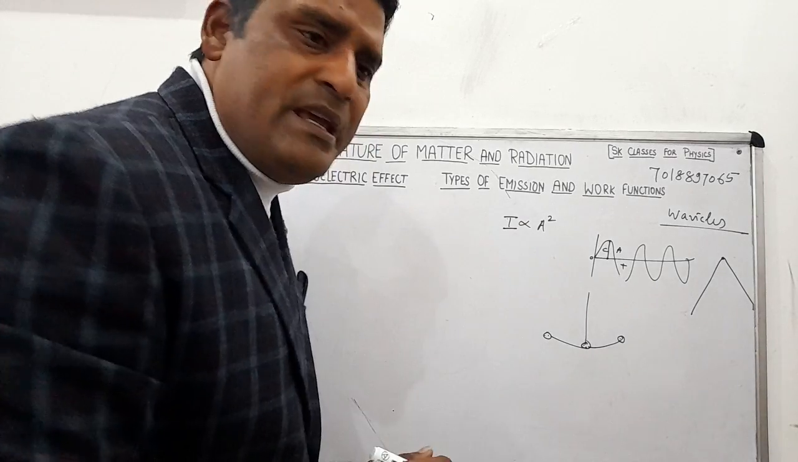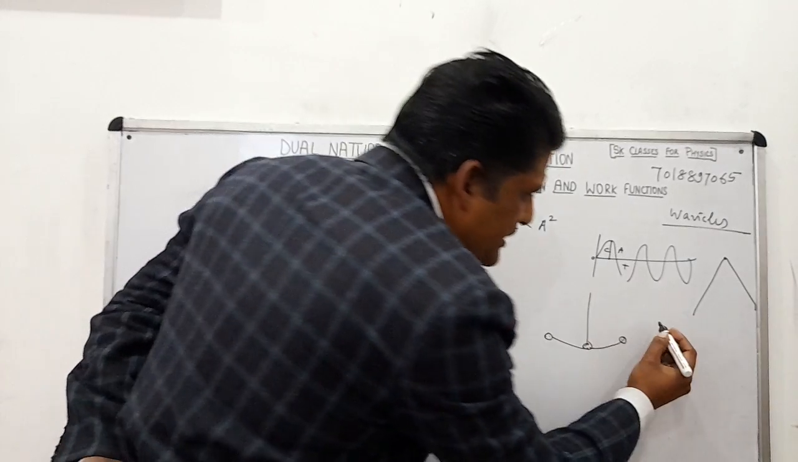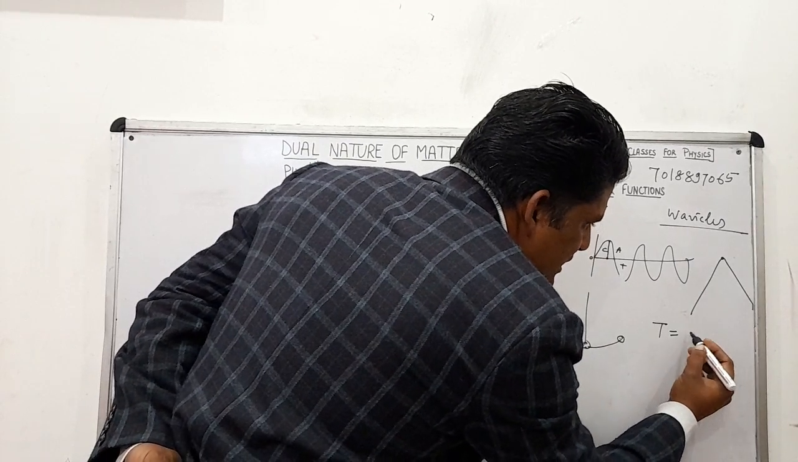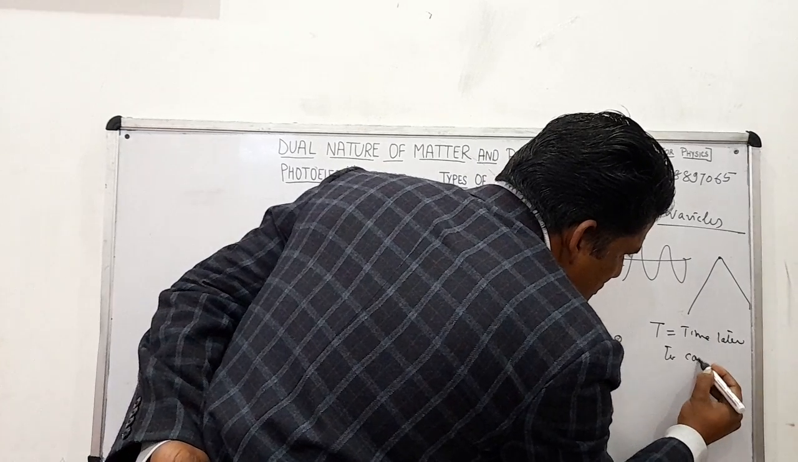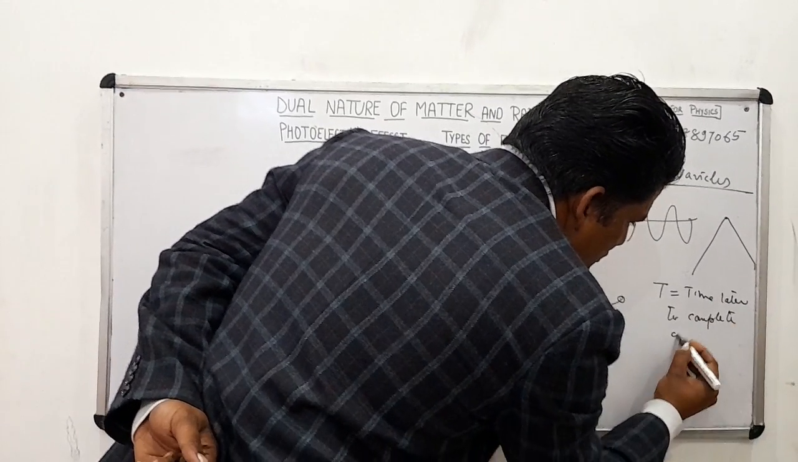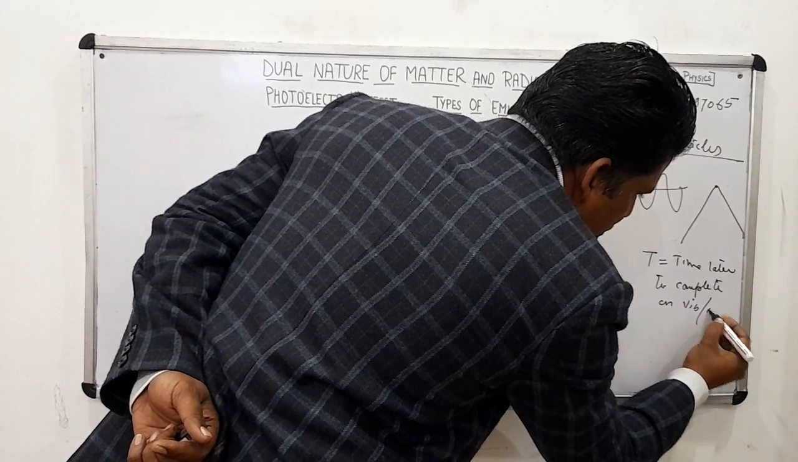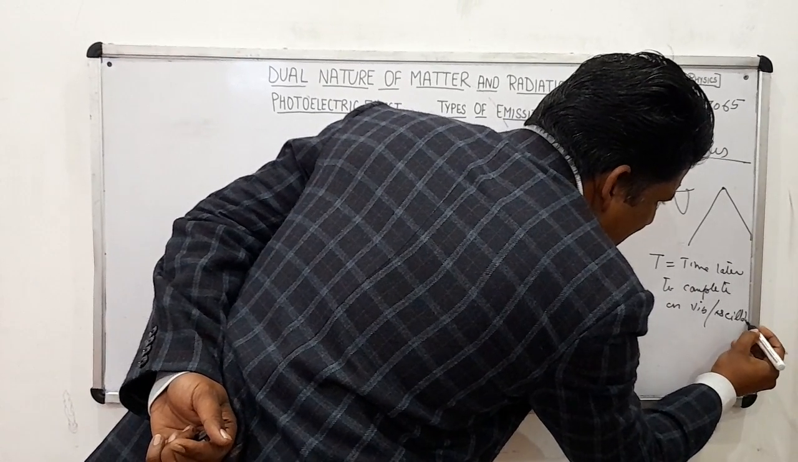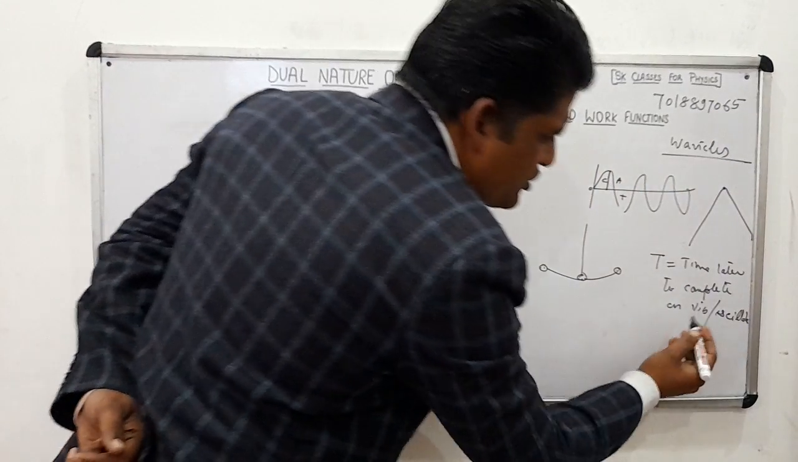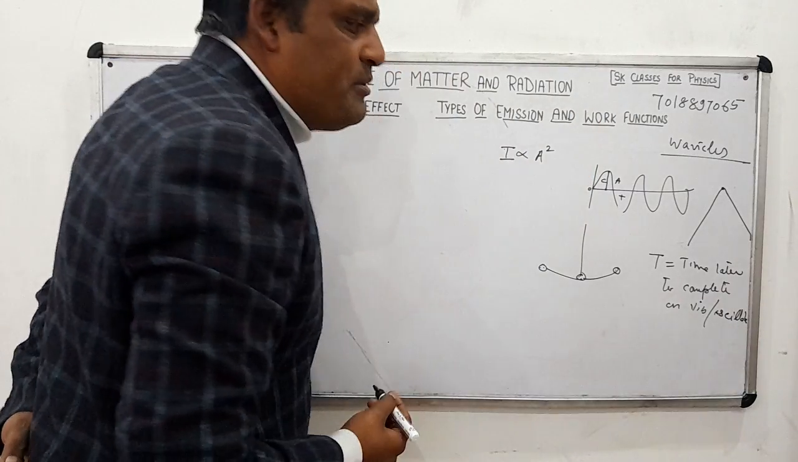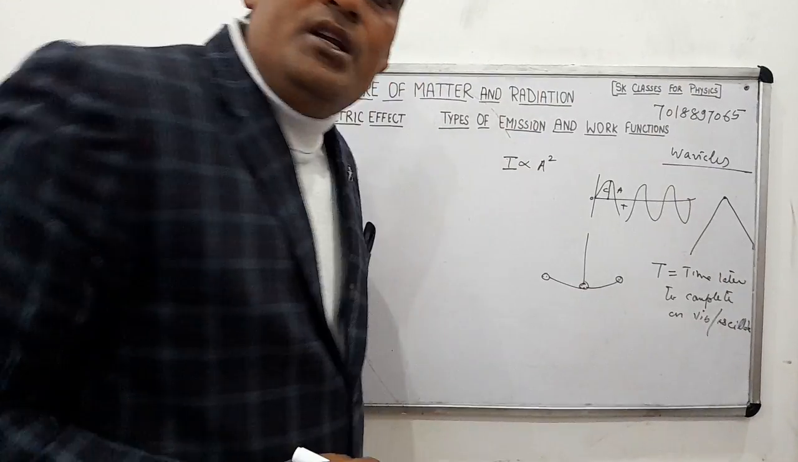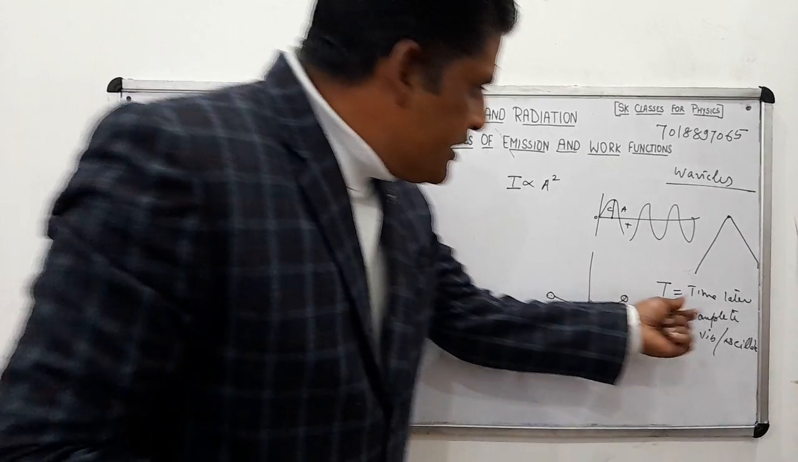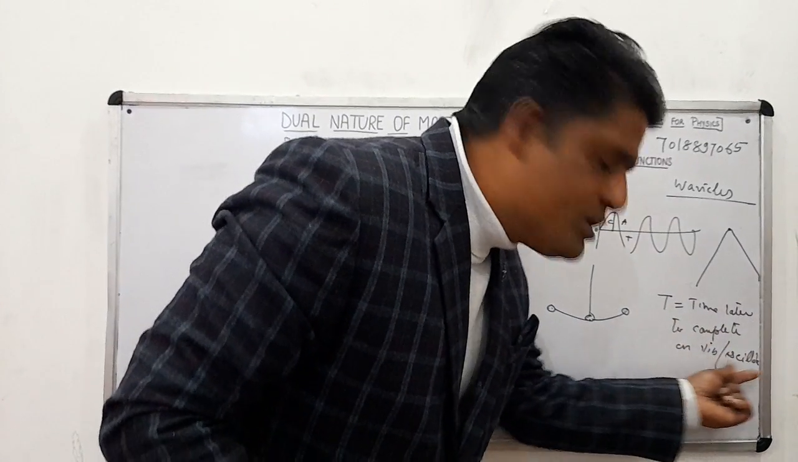So if this is the time period, what is the time period? That is going to be T. T is the time taken to complete one vibration. Either you can say oscillation, rotation, or revolution, anything you can say. That is called time period. What is time period? Time taken to complete one vibration, one oscillation.